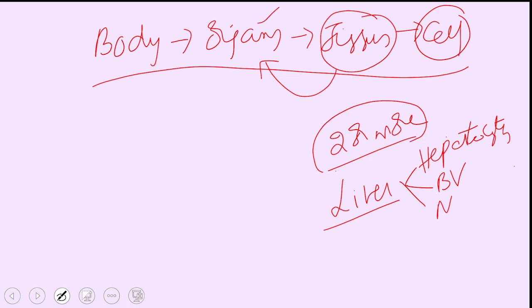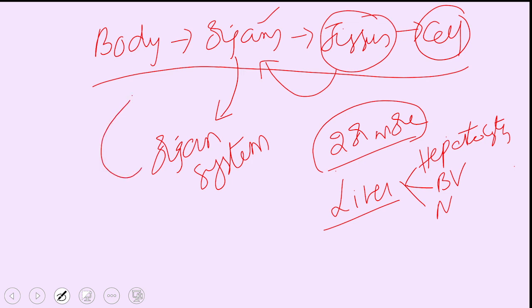Two or more such organs form organ systems, and organ systems make up our body. When you study in intermediate, we have different grades of body organization. One is the cellular grade, where the entire body is made up of a single cell.